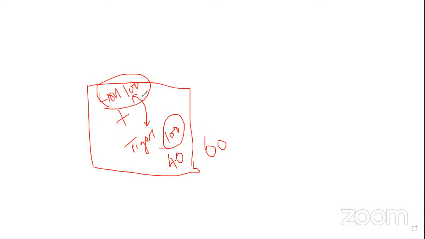After some time or some years, the 100 may multiply into 200. The 200 will kill these 40. So finally, what happened?